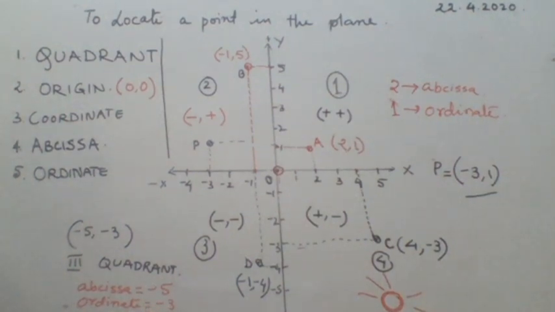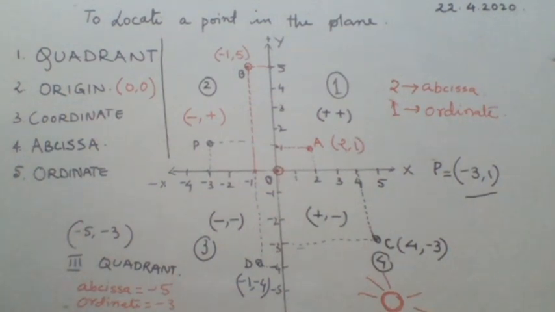Ordinate y-axis, abscissa x-axis. Yes, very good. Abscissa is x-axis and ordinate is y-axis, you people are writing it. Okay, good. Thank you very much. That shows that you are taking interest in the subject. I welcome you. That will motivate me also because I can't see your face, but from the comments you are making, I will understand whether you are taking interest in my subject or not, my dear student.